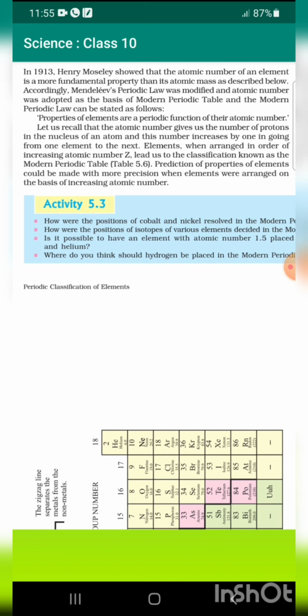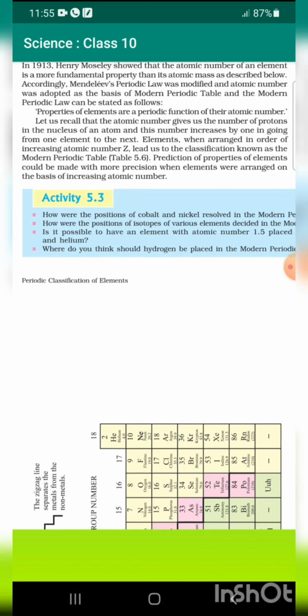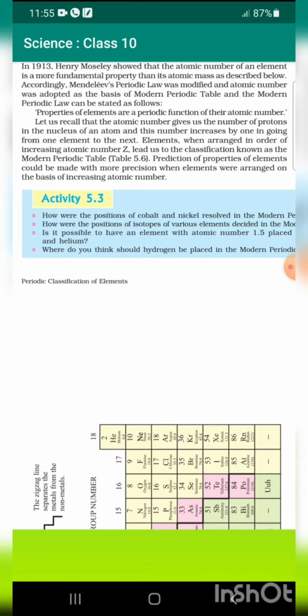Making order out of the chaos: the modern periodic table. In 1913, Henry Moseley showed that the atomic number of an element is a more fundamental property than its atomic mass, as described below. Mendeleev's periodic law was modified and atomic number was adopted as the basis of the modern periodic table, and the modern periodic law can be stated as follows: properties of elements are a periodic function of their atomic number. Let us recall that the atomic number gives us the number of protons in the nucleus of an atom, and this number increases by one in going from one element to the next. Elements arranged in order of increasing atomic number Z lead to the classification known as the modern periodic table.